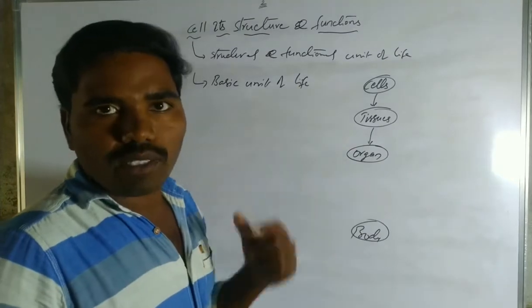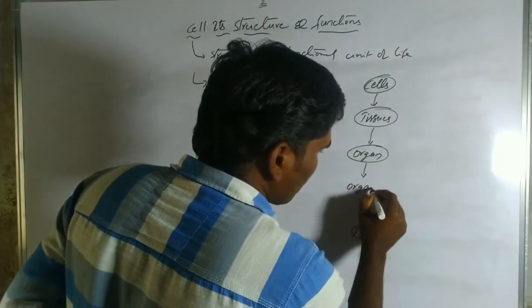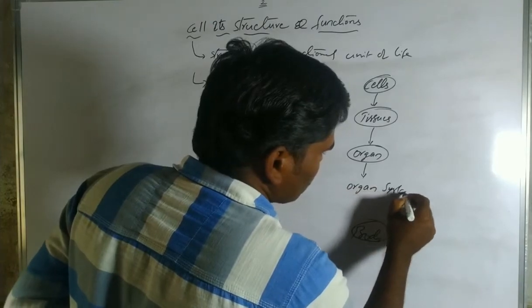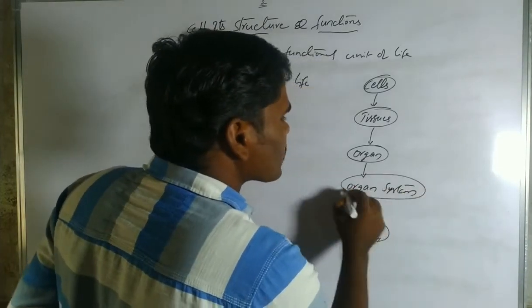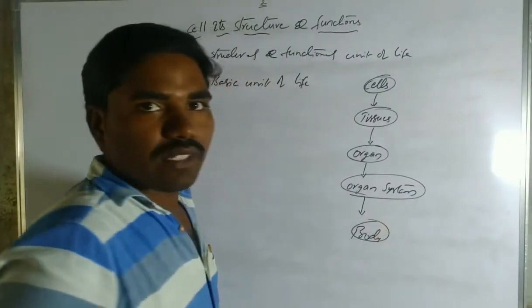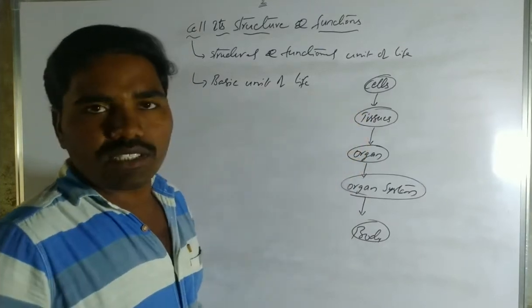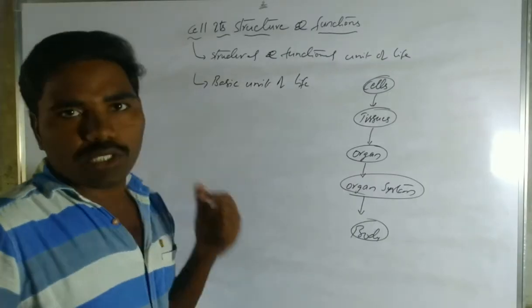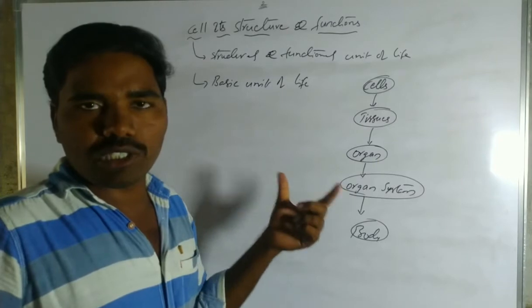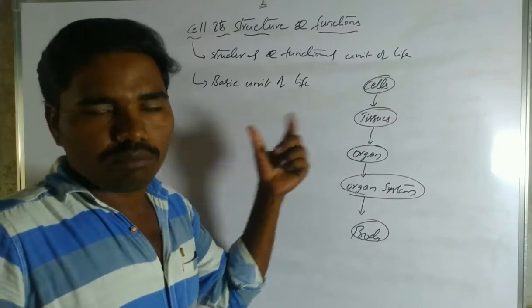A group of organs forms the organ system. A number of organ systems forms the body, an organism's body. This is the importance of cells. That's why we call it a basic unit of life. Every organism is made up of cells, just like how a wall is made out of bricks.